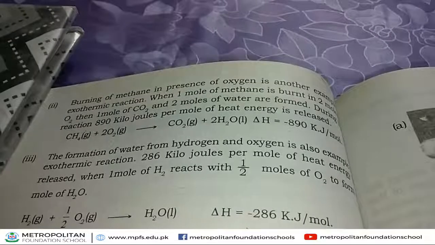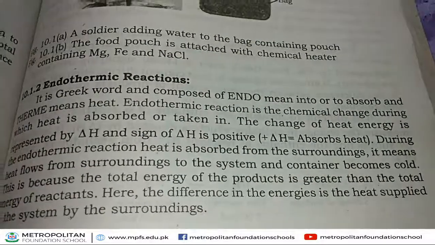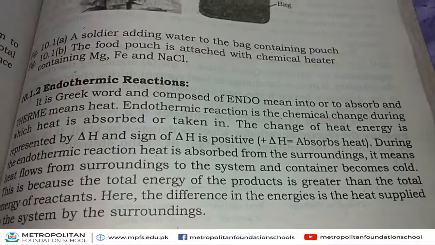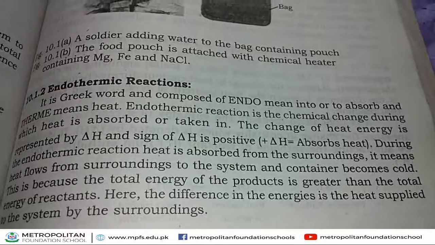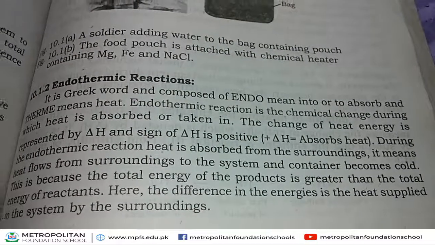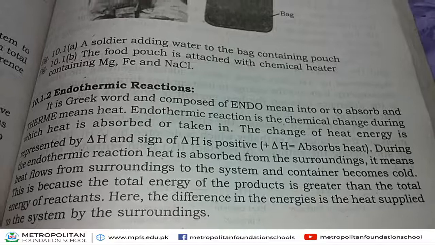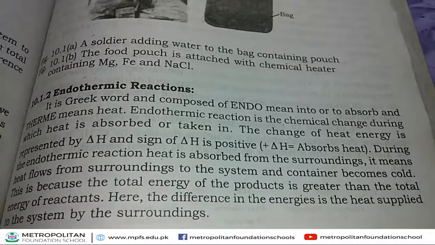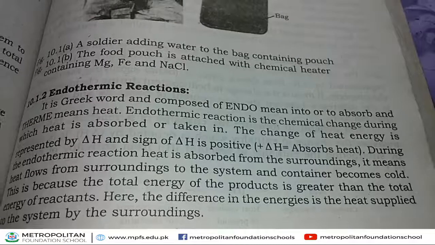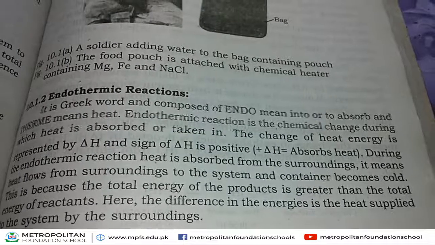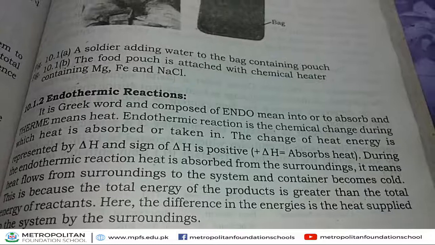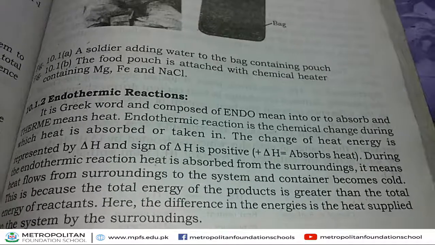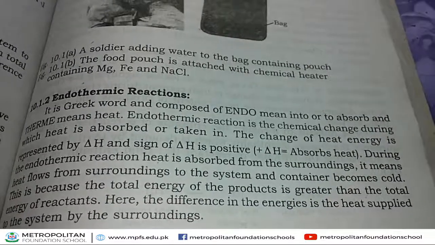Okay, now endothermic reaction. It is the second type of thermochemical reaction. Endothermic is a Greek word and it is composed of two words. Endo means into or absorbed, and therm means heat.